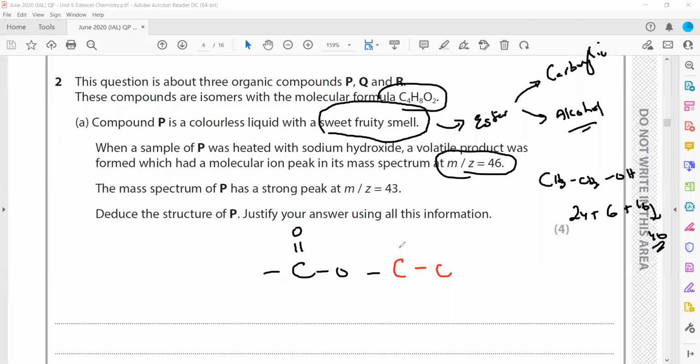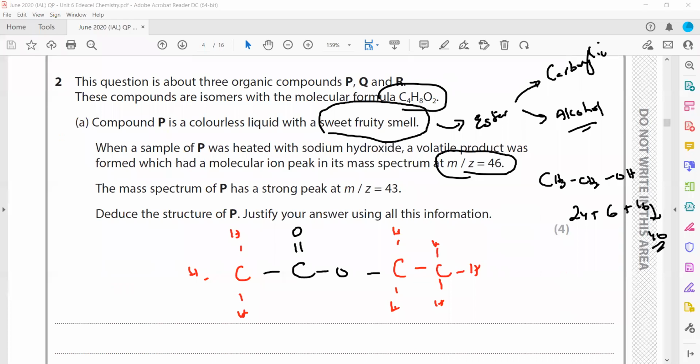Because the molecule breaks down, it forms alcohol. The total number of carbons is 4, so 2 are already there. Then remaining 2 carbon and 3 hydrogen. How many? 1, 2, 3, 4, 5, 6, 7, 8 hydrogen, 4 carbon, and 2 oxygen. So C4H8O2.